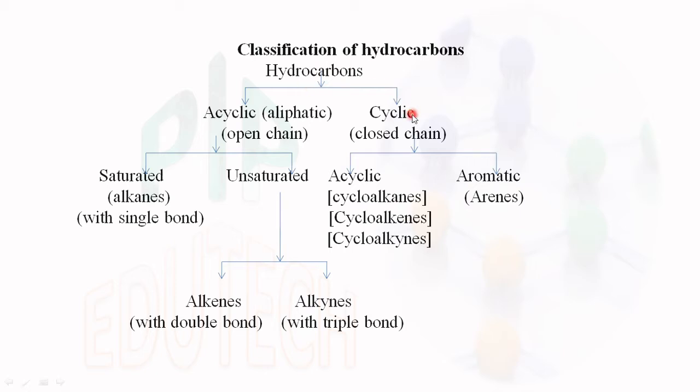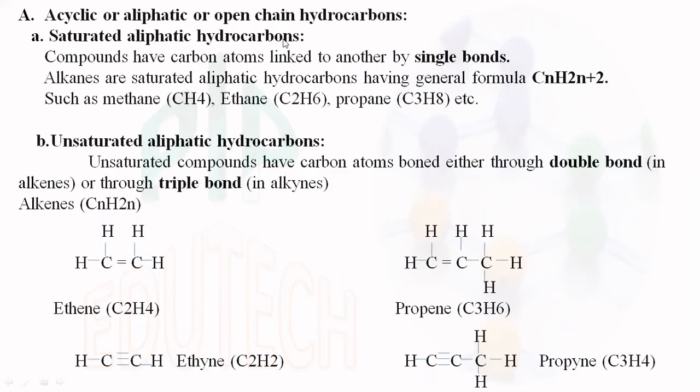The second type of hydrocarbon is cyclic or closed chain, which is further classified into two types: alicyclic and aromatic. Alicyclic are classified as cycloalkanes, cycloalkenes, cycloalkynes. Cycloalkanes means single bond. Cycloalkenes means double bond. Cycloalkynes means triple bond.